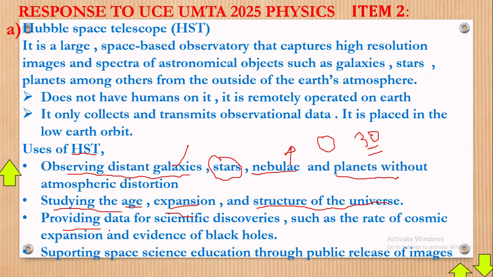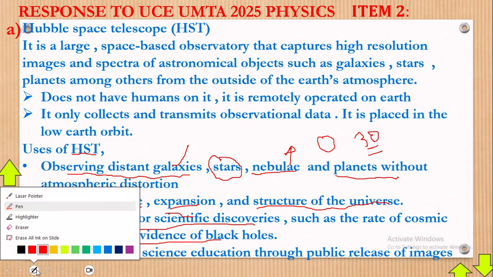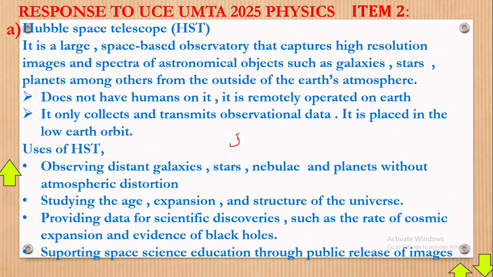Another use is providing data for scientific discoveries such as the rate of cosmic expansion and evidence of black holes. Remember, when a star is growing up, somewhere we can form what are called black holes. I explained that in one of the videos. You can go and watch the one where we explained how a star was formed. There, we got to know about the black holes.